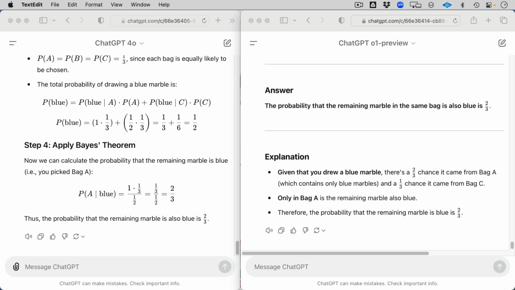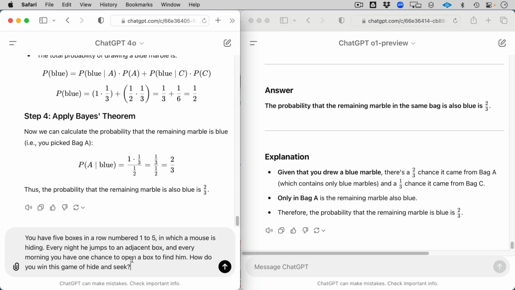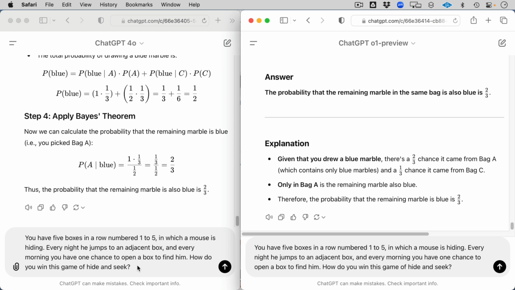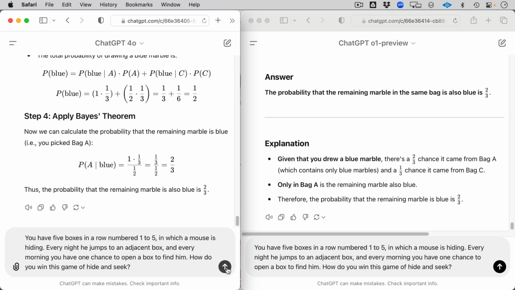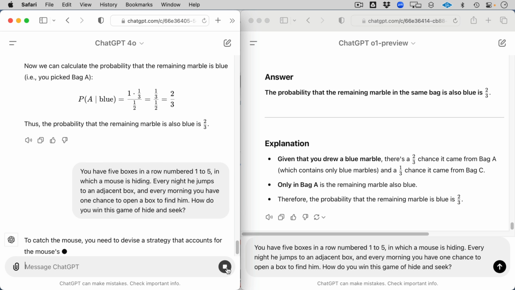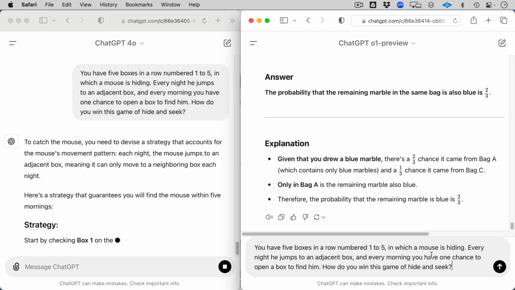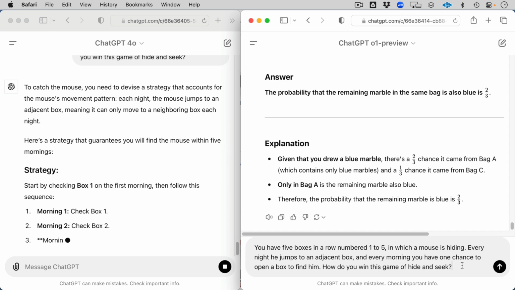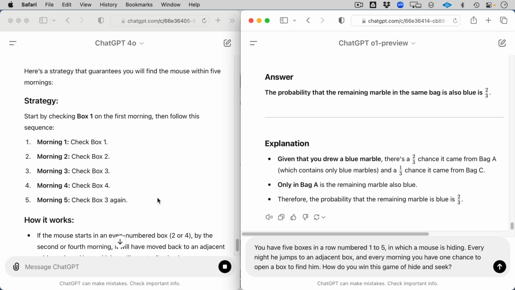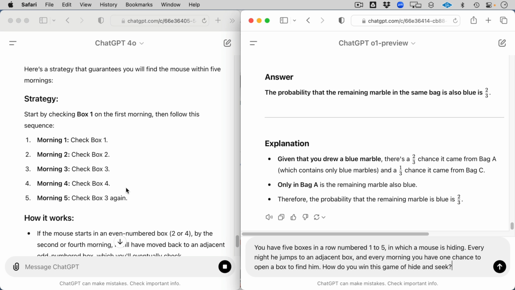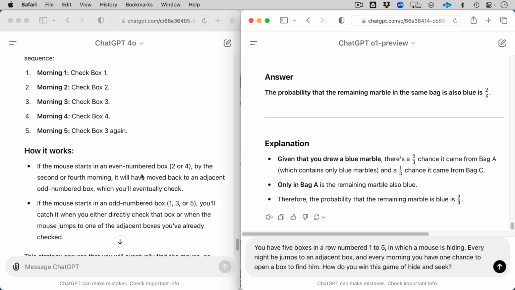Okay, continuing on with a couple more of our experiments. You've got, let's see, 5 boxes in a row numbered 1 through 5, in which a mouse is hiding. Every night he jumps into an adjacent box, and every morning you have 1 chance to open the box to find him. How will you win this game of hide and seek? This is fun. So we come up with a strategy, check each box every day, and then on morning 5, check box 3 again.